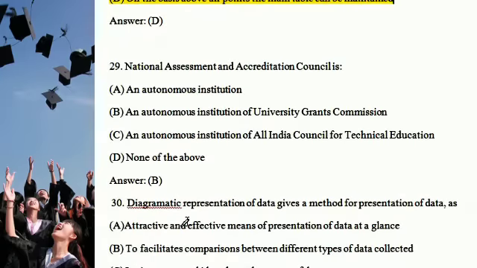And next question: the National Assessment and Accreditation Council, NAAC, you know. It is an autonomous institution of the University Grants Commission. That is the right answer, option B.